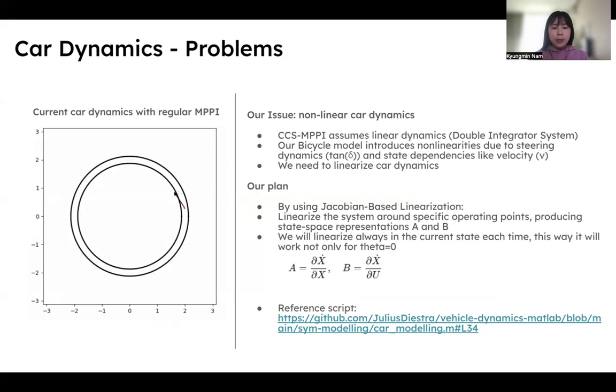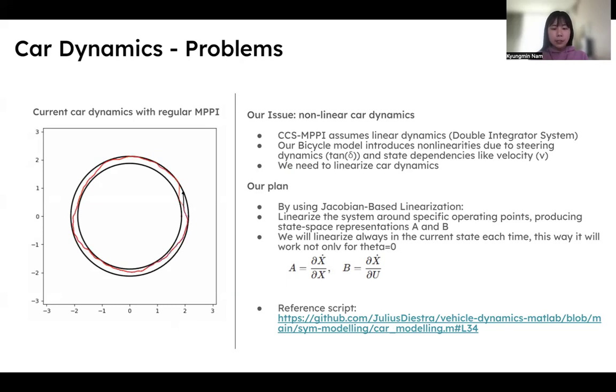But the issue we are facing now is that this car dynamic will not work with CCS MPPI. As you can see on the left, it works well in regular MPPI. This is not the case for CCS MPPI because it assumes linear dynamics. On the other hand, our bicycle model introduces nonlinearities due to steering dynamics and state dependencies like velocity.